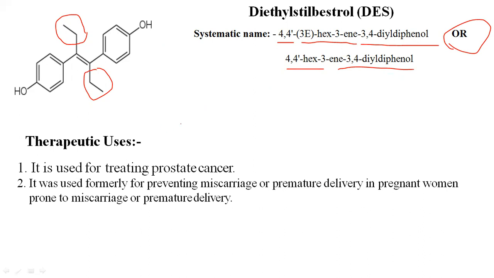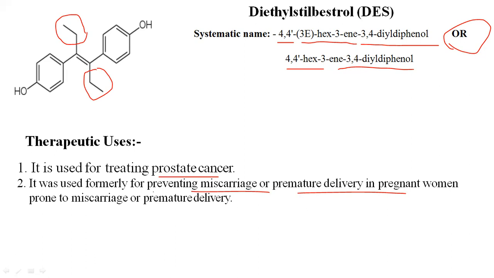The uses of diethylstilbestrol: it is used for prostate cancers in males. It was formerly used for preventing miscarriage or premature delivery in pregnant women.